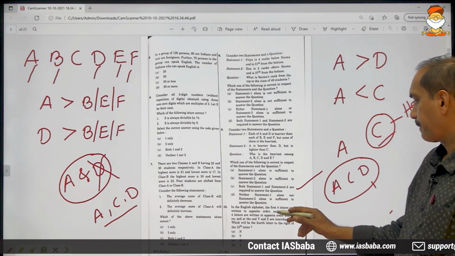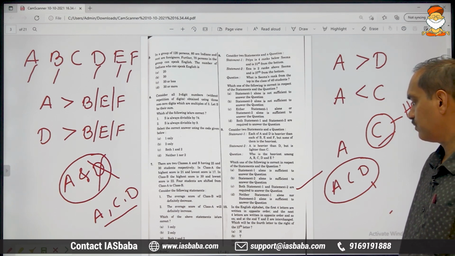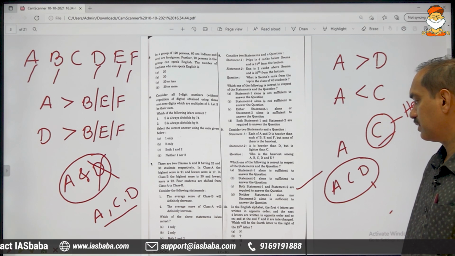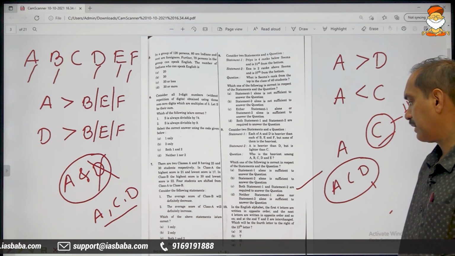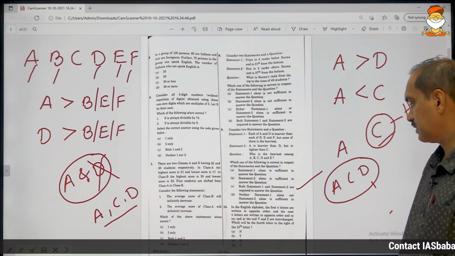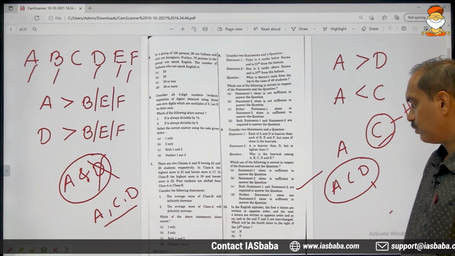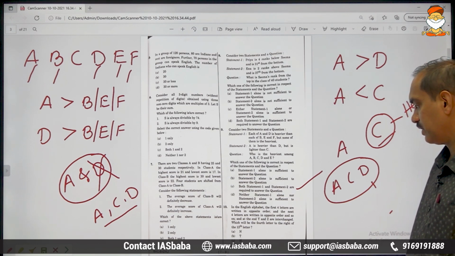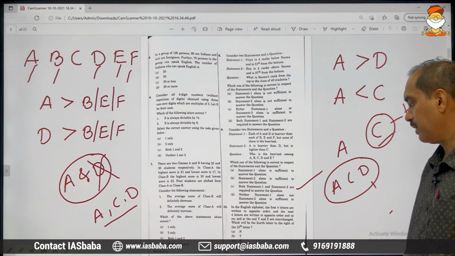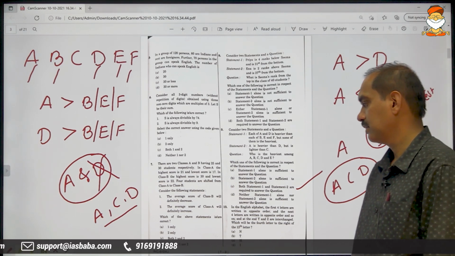Moving on to the 10th one. In the English alphabet, the first 4 letters are written in opposite order and the next 4 letters are written in opposite order and so on. And at the end, Y and Z are interchanged. Which will be the 4th letter to the right of the 13th letter?